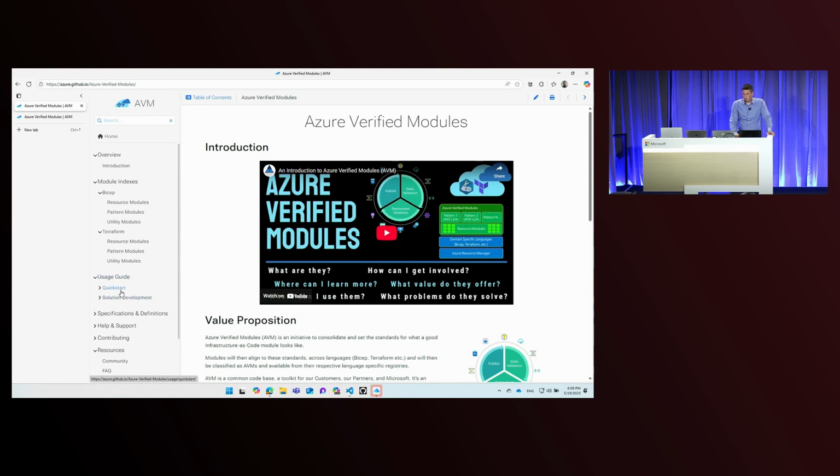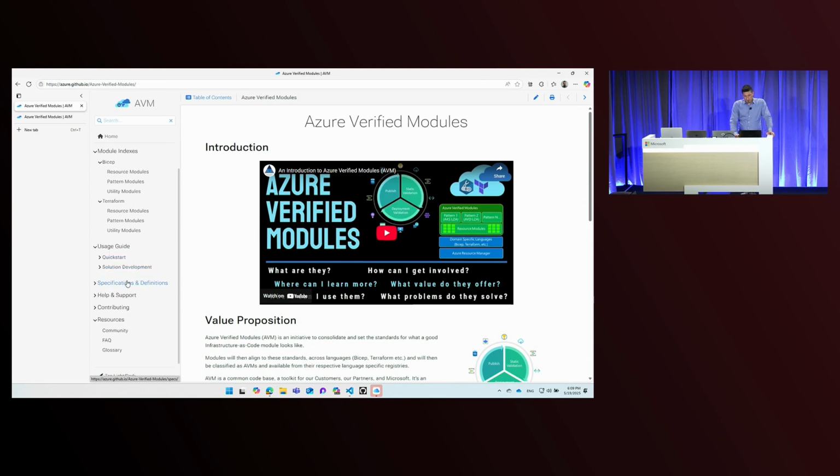So this is under development. Please expect more to come very shortly. So Quick Start is literally just a simple exercise to get your hands dirty in case you want to try out Azure Verified Modules. And then Solution Development is like a more complex scenario which talks you through what exactly you need to do when you want to build your own solution template, like how do you put pieces together and cross-reference them, etc.